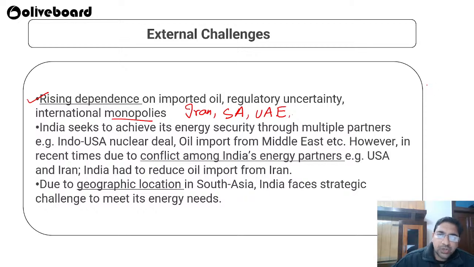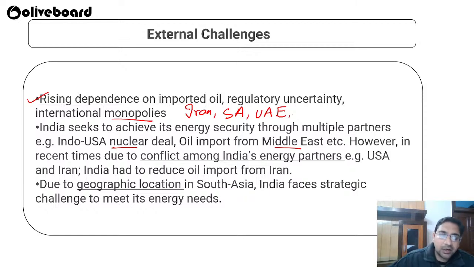So India seeks to achieve its energy security through multiple partners. Right now, India is looking for various partners, on how to collaborate with these people for energy security. Right now, the Indo-US nuclear deal has been signed. On oil imports from the Middle East, India is extending its reach, not only to Iran and Saudi Arabia. India is also looking at getting oil from various other countries.